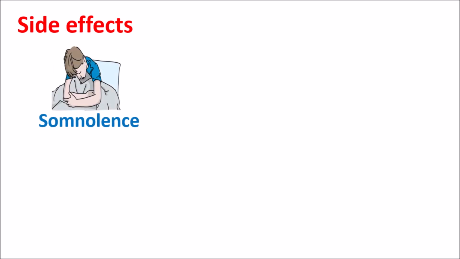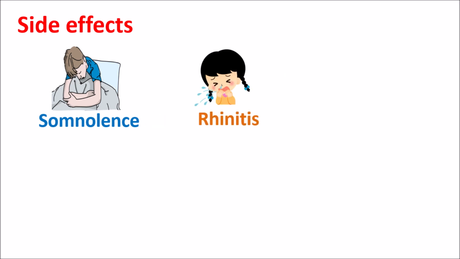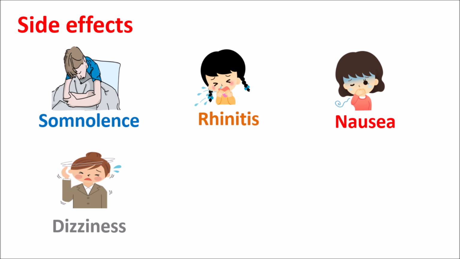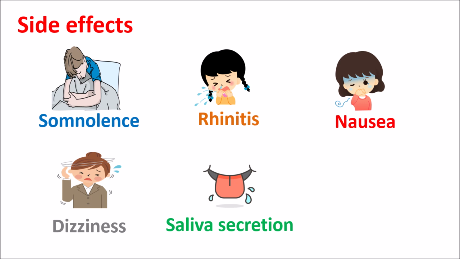Now let us see the side effects of this medication. With use of lurasidone, you can mainly observe somnolence, sleepiness in the people, rhinitis, cold-like symptoms, nausea. Some dizziness and drowsiness can be produced because of orthostatic hypotension. And it can increase the salivary secretion, so hypersalivation can be observed. And it can produce some restlessness and involuntary movements. All these are the common side effects produced by lurasidone.